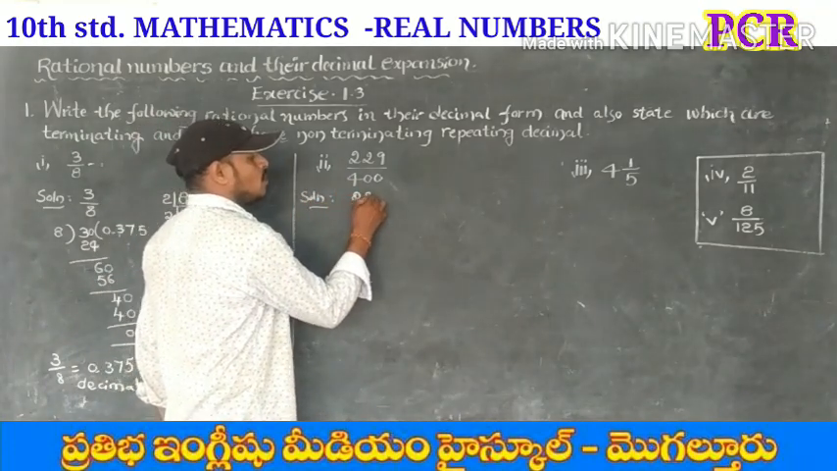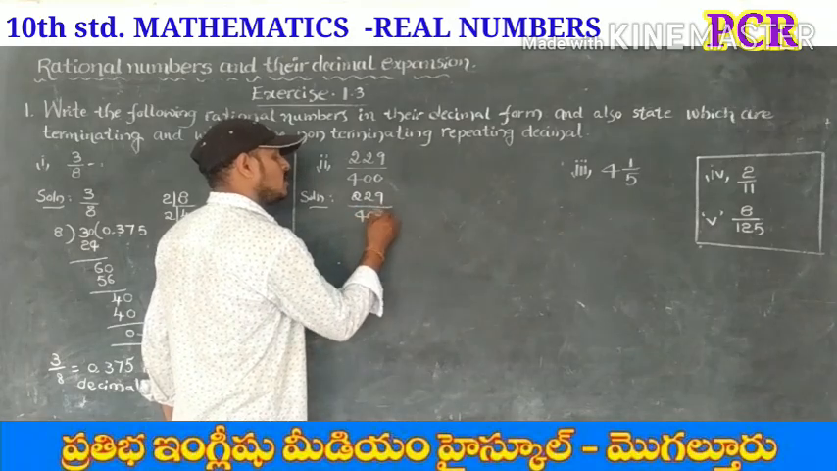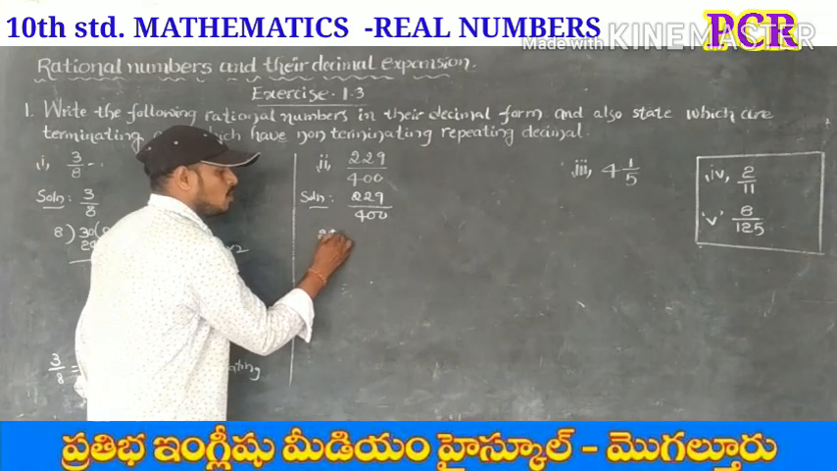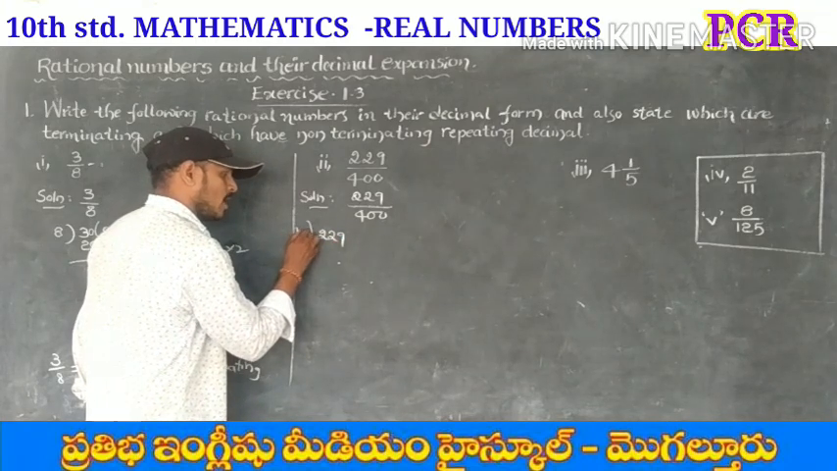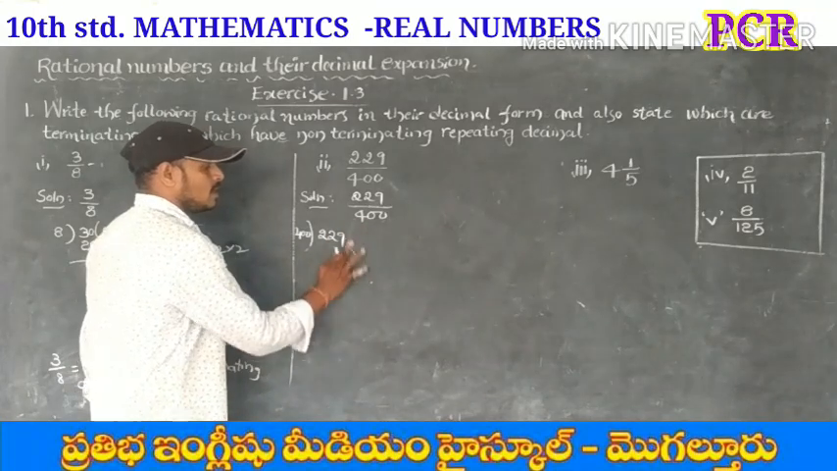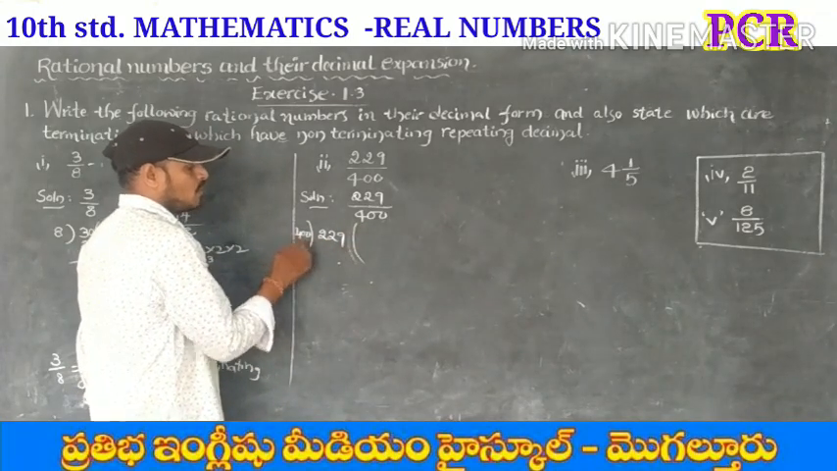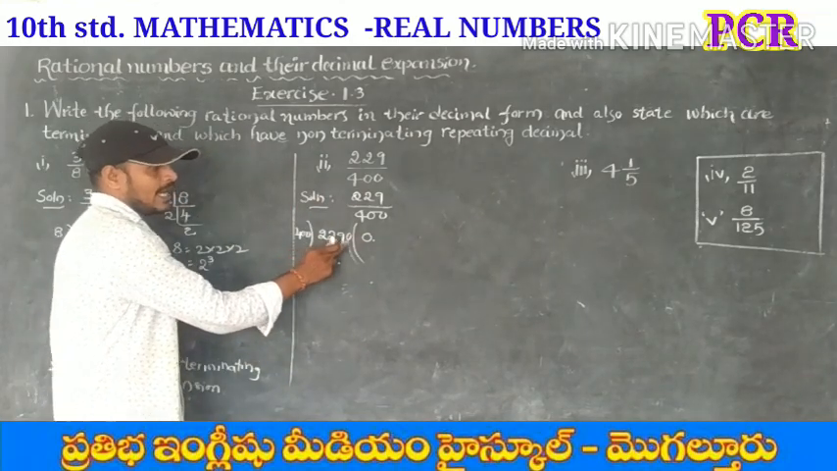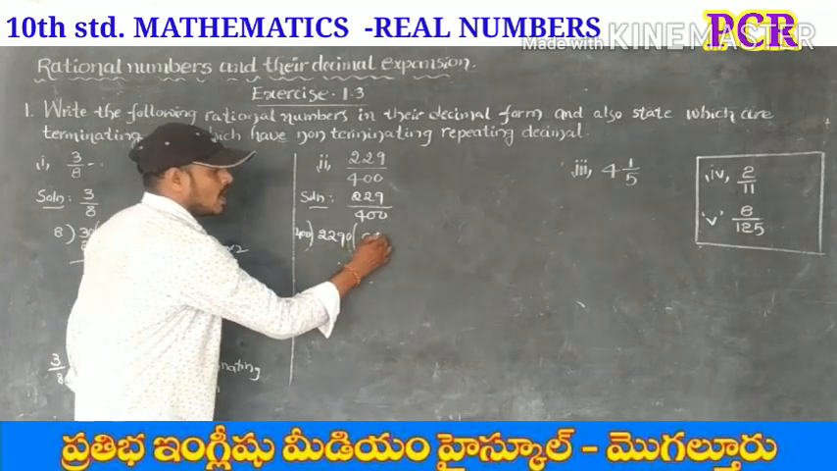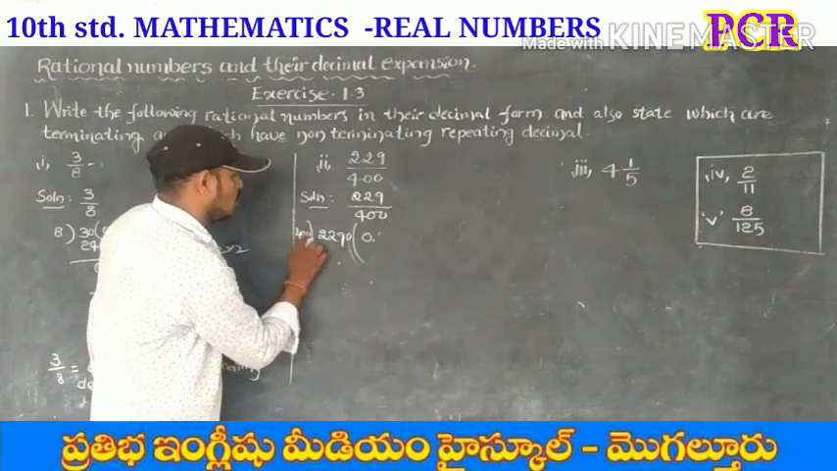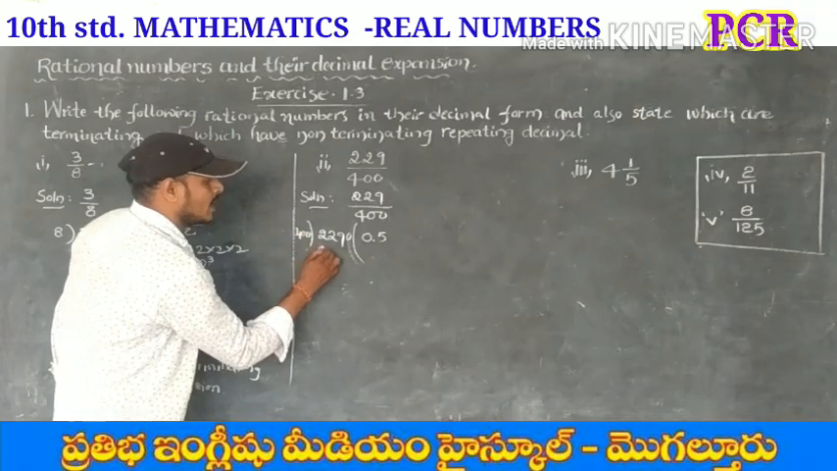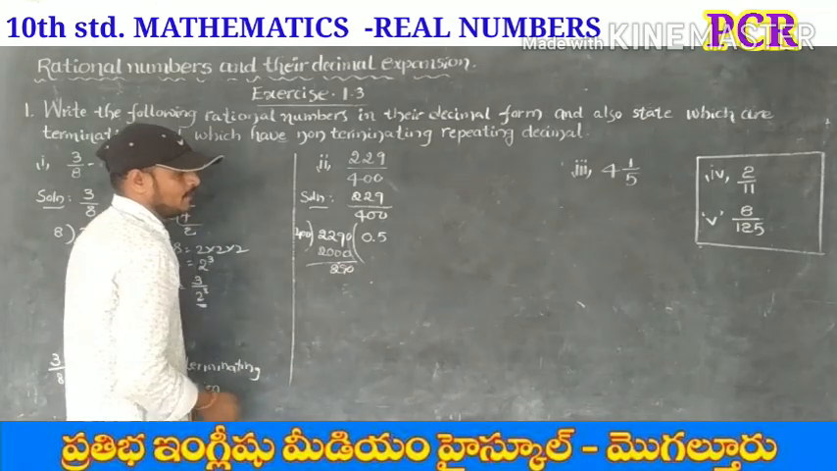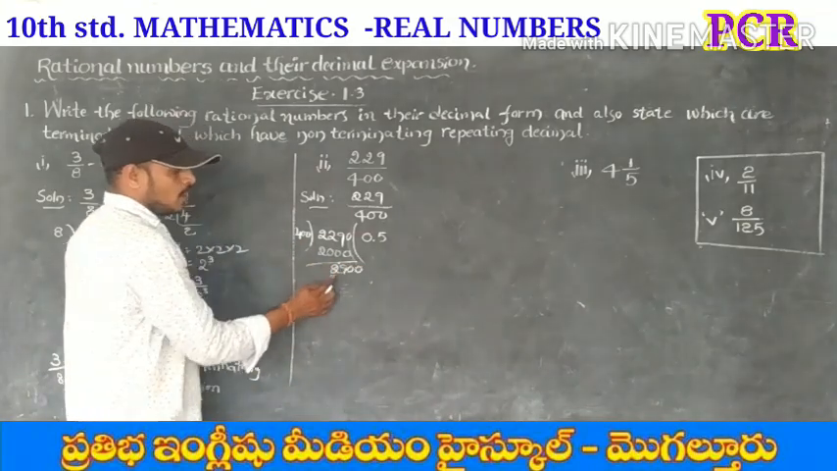What's the given number? 229 by 400. First we can divide to express in the decimal form. 229 divided by 400. Here 229 is smaller than 400. That's why 0.0. 2290 divided by 400, how many times? 5 times. 5 times 400 is equal to 2000. So remainder 290. Next again put 0.